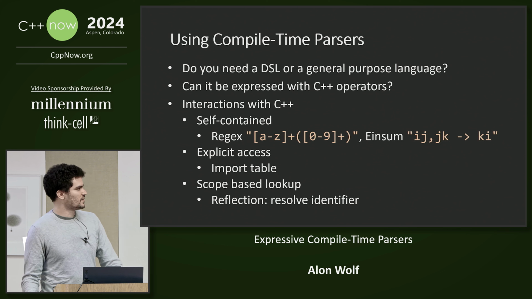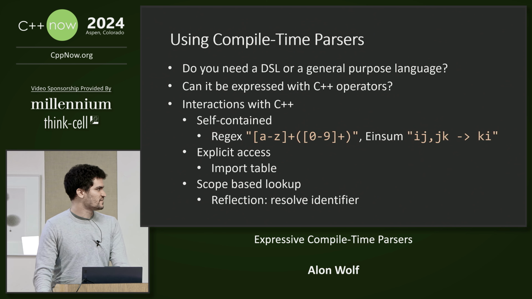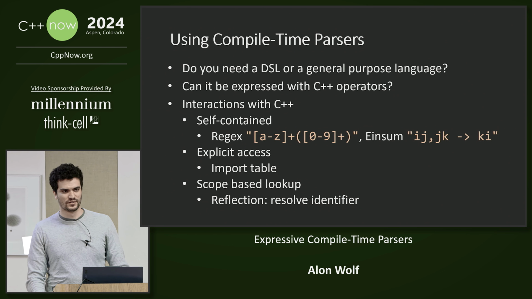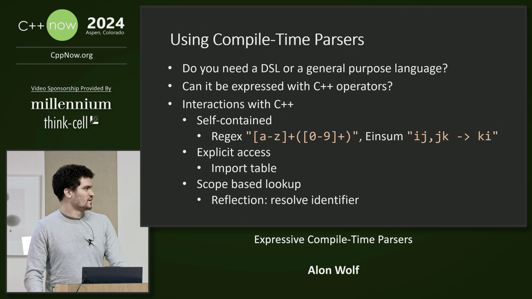Okay, now something about using compile time parsers. When should you do it? So ask yourself, do you need a domain-specific language or a general-purpose language? Compile time parsers right now are best suited for domain-specific languages, and if you need a general-purpose language, well, you already have one. It's C++.